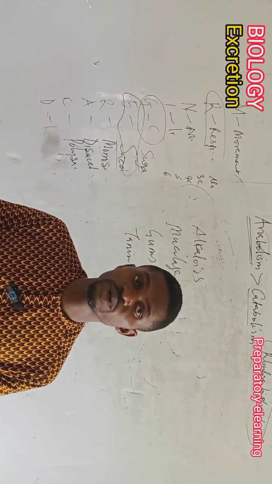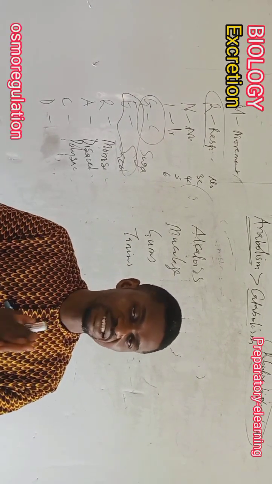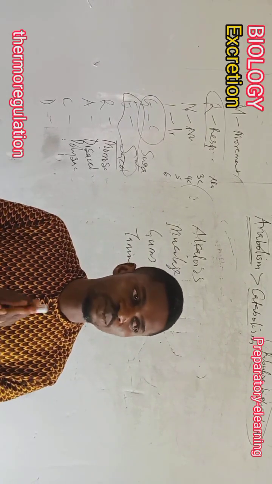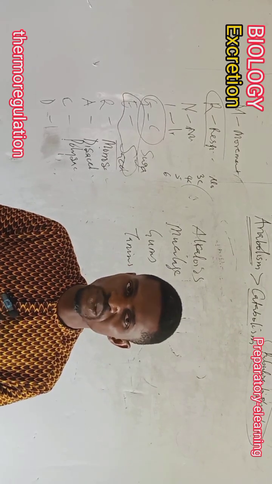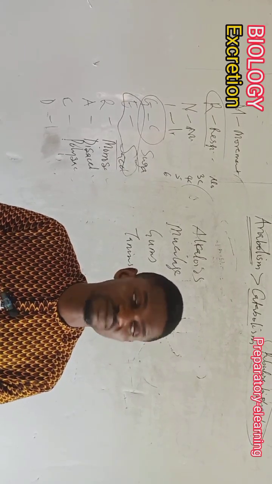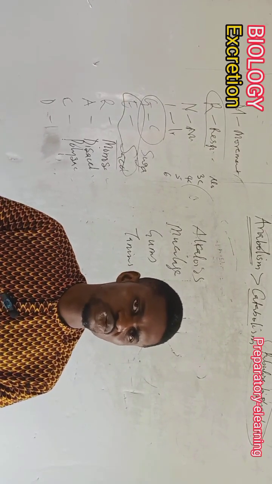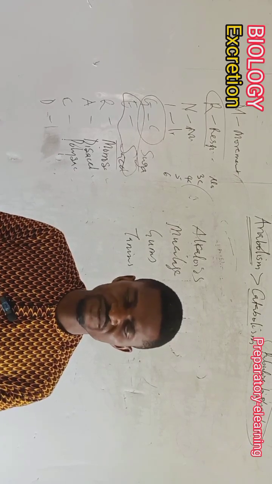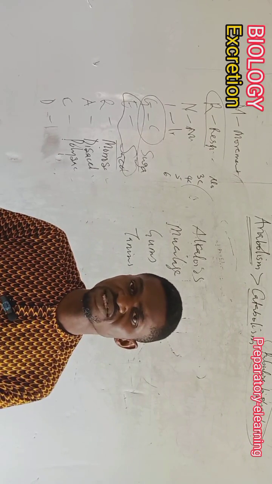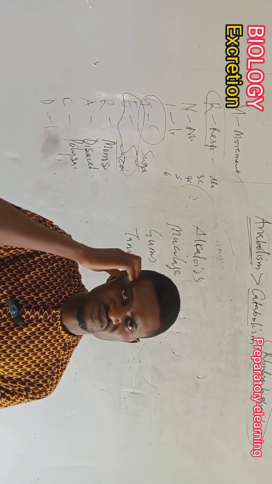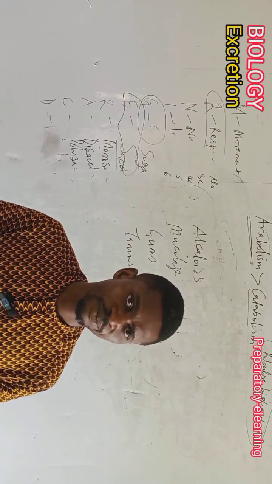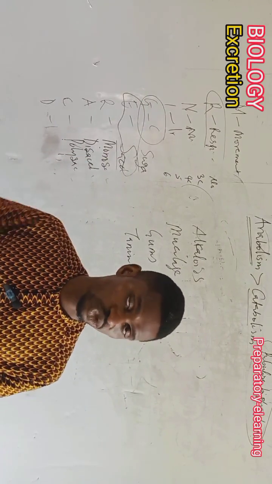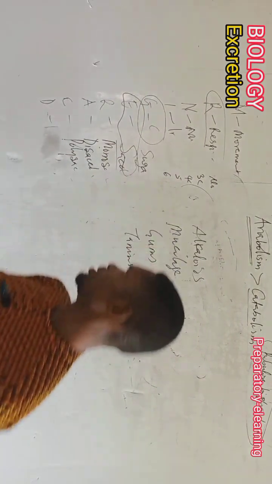Because when we talk about osmoregulation in the system, it's actually directly the duty of the kidney to carry out that. We have thermoregulation, we have osmoregulation. Where the water balance in the system is not regulated, it will affect so many things. Sometimes people just swell up like that because so much water is not being regulated. You have issues left, right, and center. And of course, when you have excess water in the system, it's going to dissolve a whole lot of substances in the system more than it should have. And when those things that were supposed to be in maybe saturated forms are dissolved more than they should, it becomes a problem in the body.